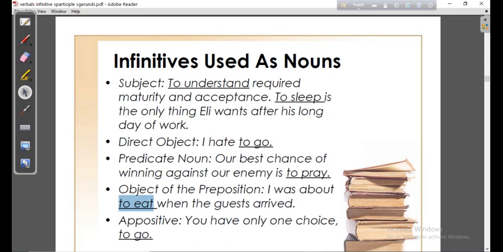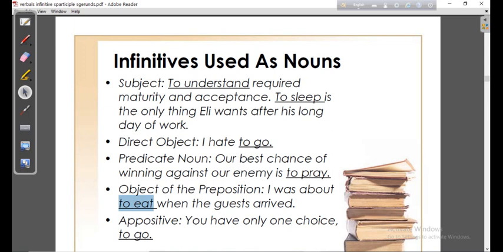Okay, now the appositive. In different classes of mine I have talked about the appositive. Here two nouns are placed side by side, and the second noun will give some more information about the first noun, then it will be called an appositive. Okay, so dear students, look how an infinitive can be used as an appositive.